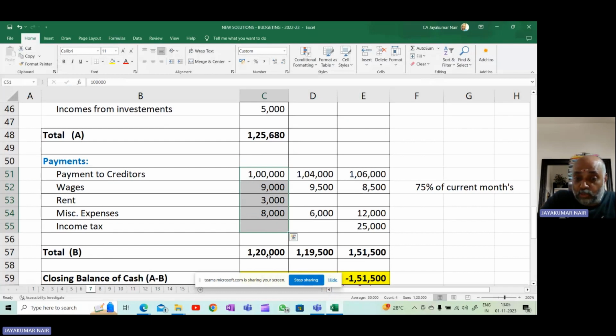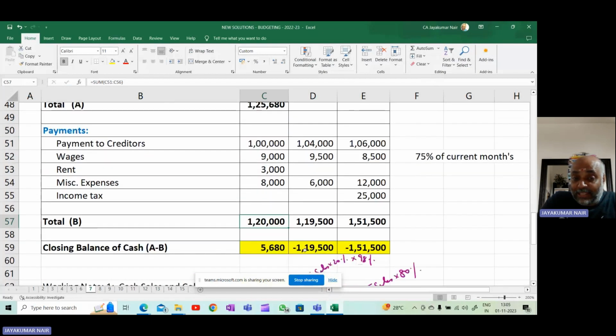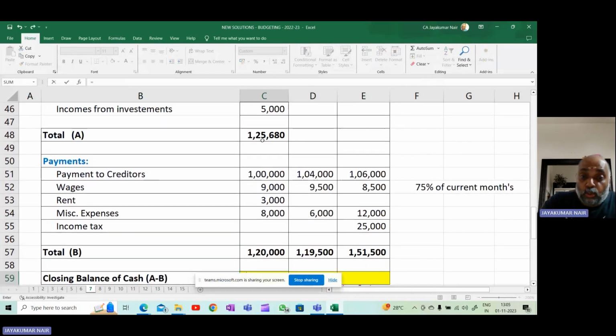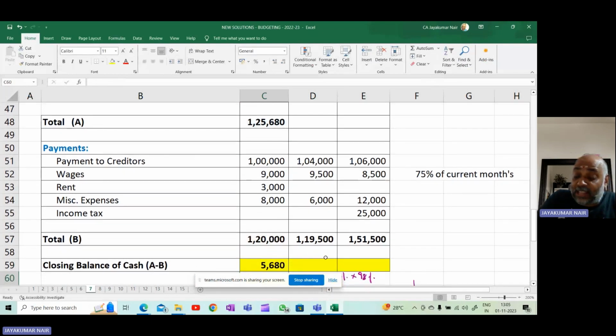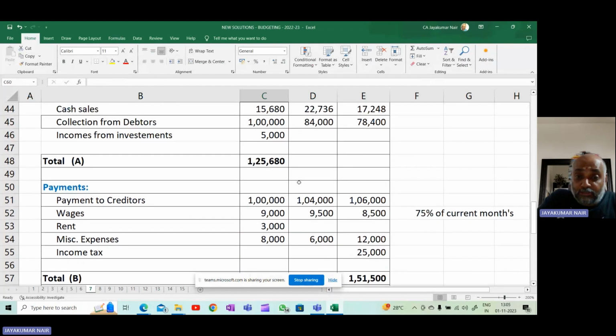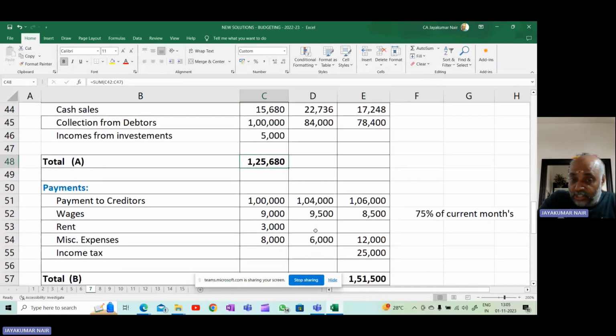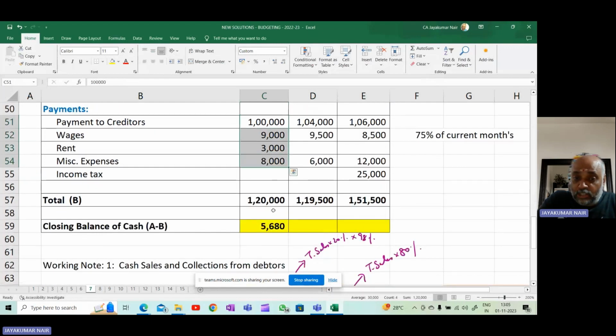What's your total of your payments? 1,20,000. So 1,25,000 is the total cash balance, if you have not made any payment. But you have paid 1,20,000, which means your balance will become how much? Your balance will become 1,25,680 minus 1,20,000, that is 5,680. So 5,000 plus all the receipts is 1,25,680 minus all the payments, you get 5,680.